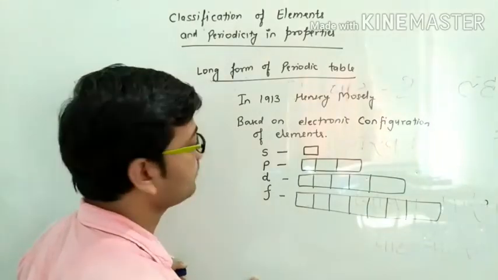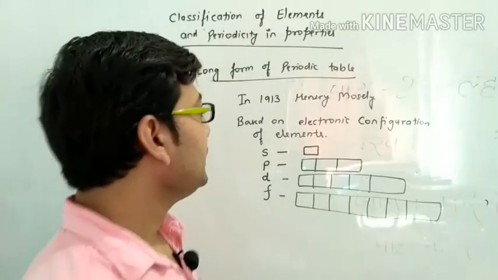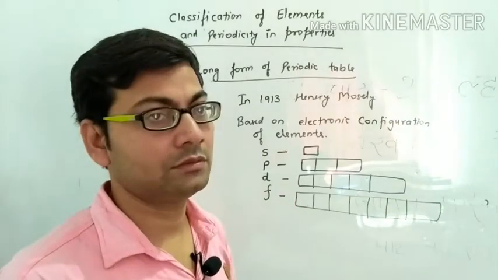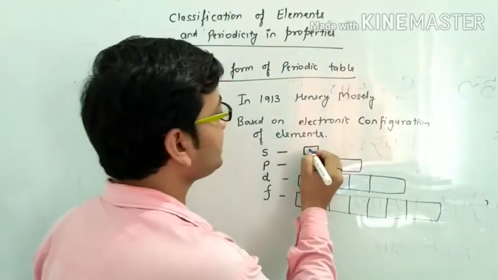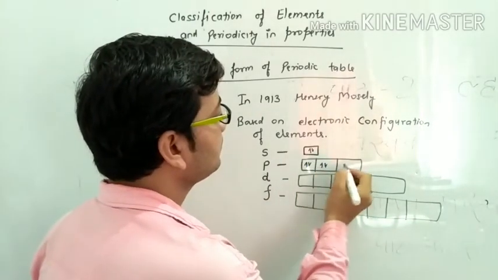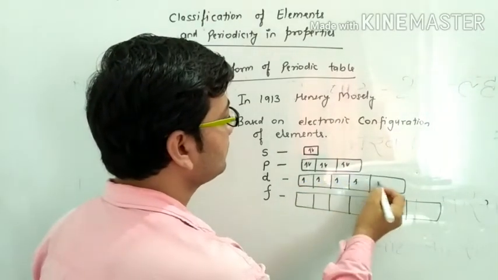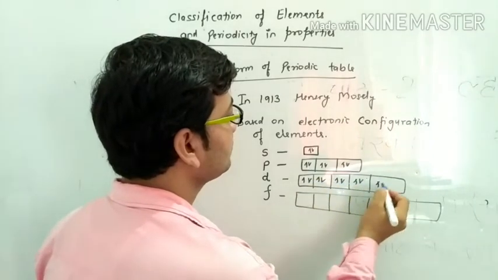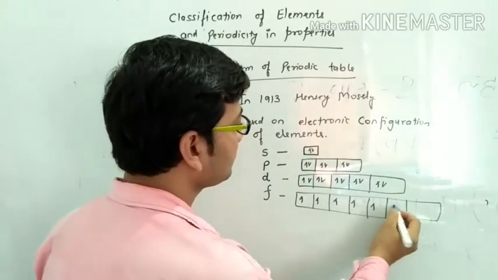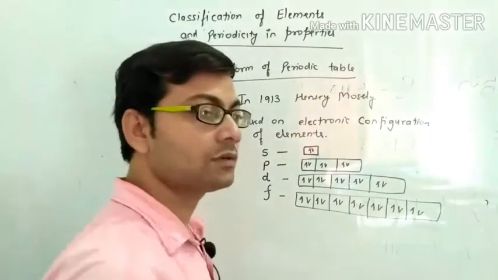As you know, according to Pauli, each atomic orbital accommodates a maximum of 2 electrons. So s has a maximum of 2 electrons, p has a maximum of 6 electrons, d has a maximum of 10 electrons, and f has 14 electrons.